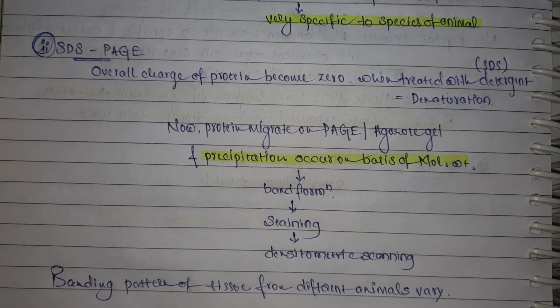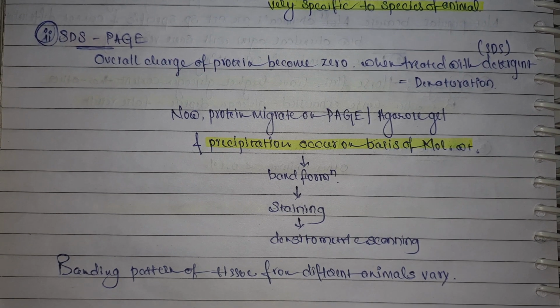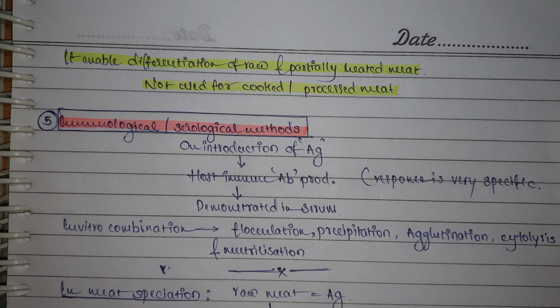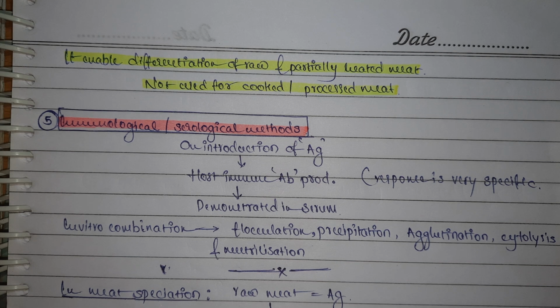After formation of the bands, you will do destaining, then densitometric scanning, and the band pattern of tissue from different animals will vary, and that will give you the meat speciation. However, even this method has its own constraint. It enables you to differentiate between raw and partially heated meat, but not cooked and processed meat.